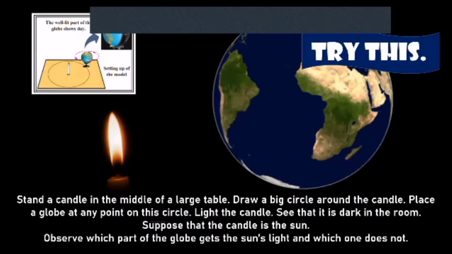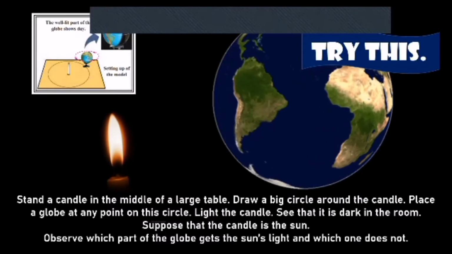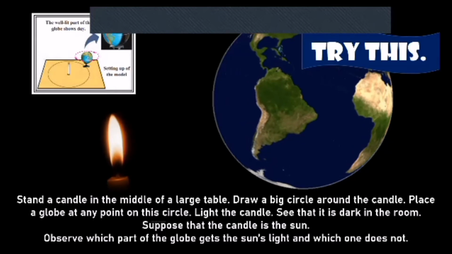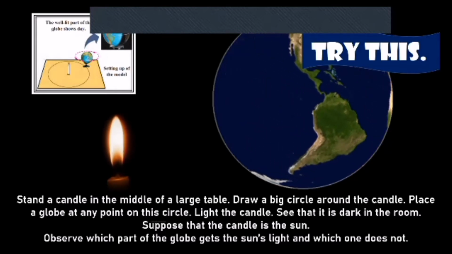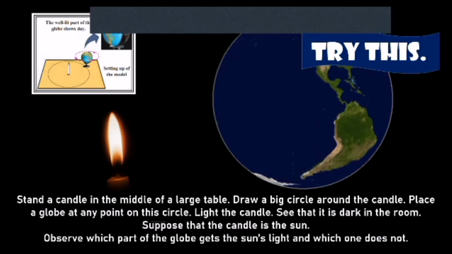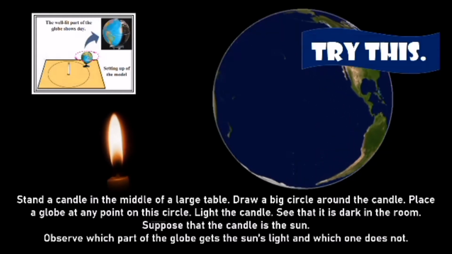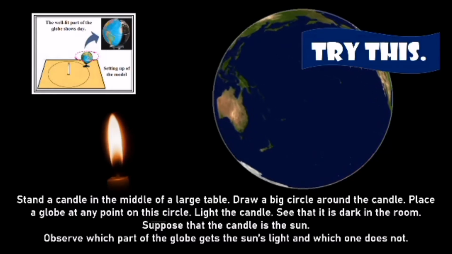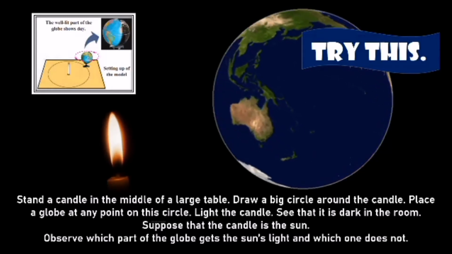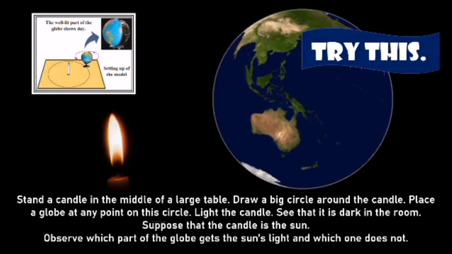Clear? Now, this is the experiment that you have to do at home in front of your parents. Do not do it without your parents' assistance, because you're using a candle out here. Now, stand a candle in the middle of a large table. Draw a big circle around the candle. Place a globe at any point on this circle. Light the candle. See that it is dark in the room.